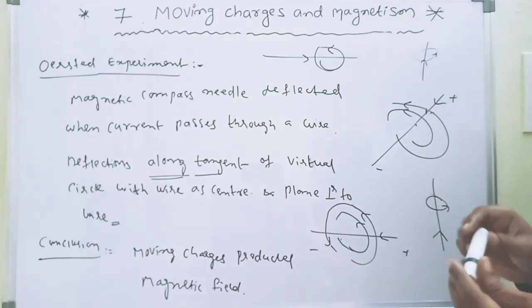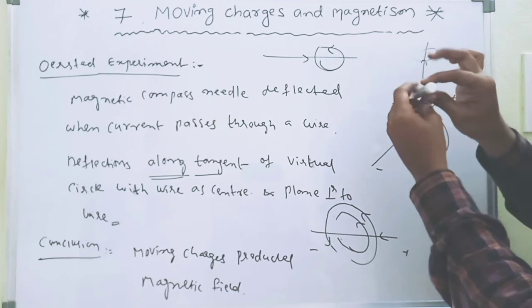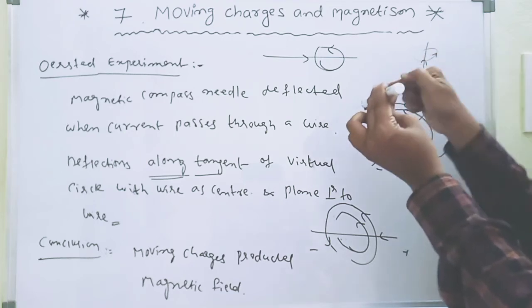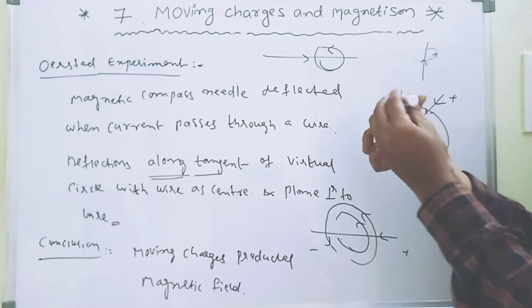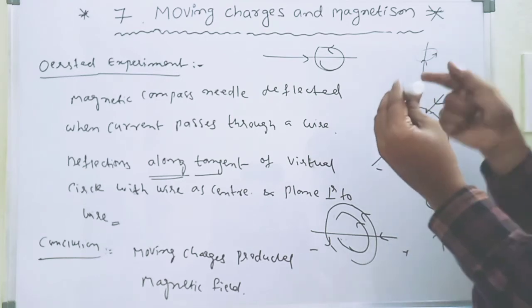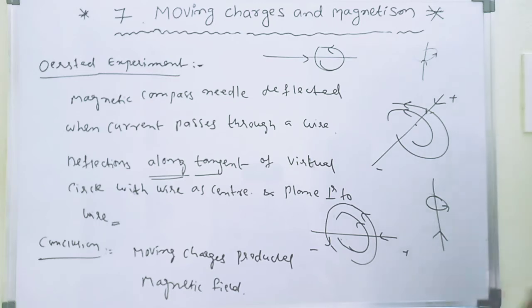Very simple. Remember, how to remember: we are tightening the screw. This is the direction of current, and this is the direction of the magnetic field. When we loosen the screw, this is the direction of electric current, and this is the direction of the magnetic field. Opposite. Okay, very simple.